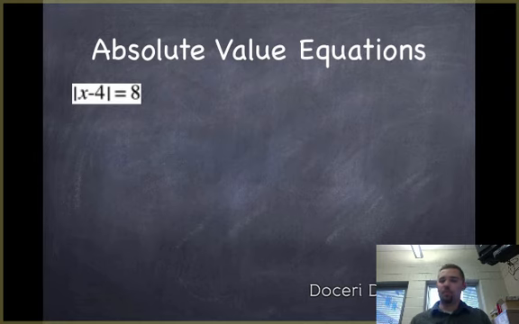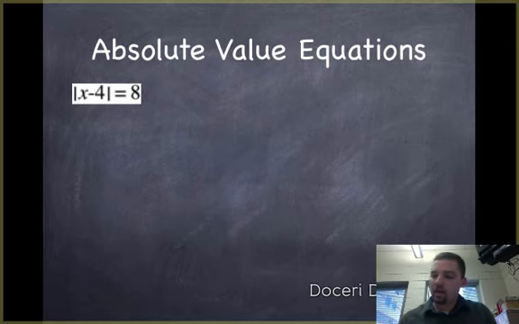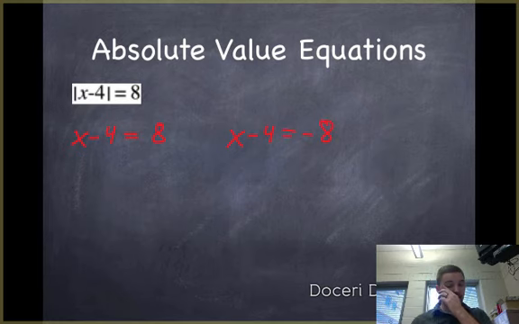So let me clear that out and let's look at this problem. This is a more straightforward example. It says, take the absolute value of x minus 4, and when is that equal to 8? Well, my approach is to look at when x minus 4 is equal to positive 8, very similar to the straightforward example we just had, and then when x minus 4 is equal to -8. So those are my two possibilities.